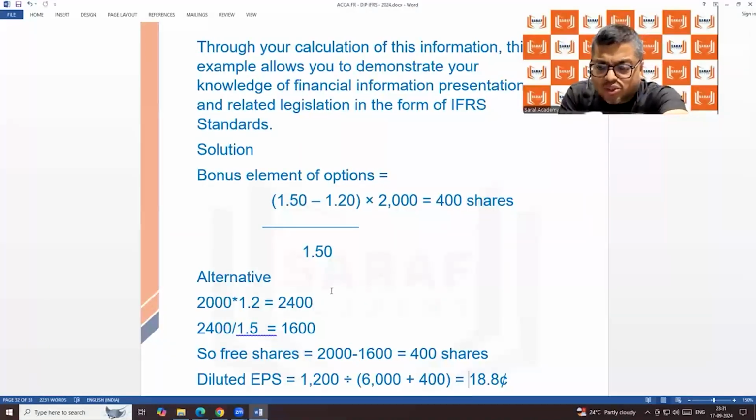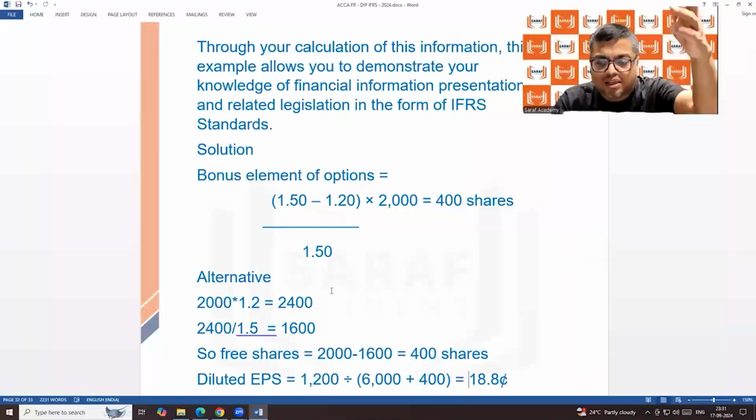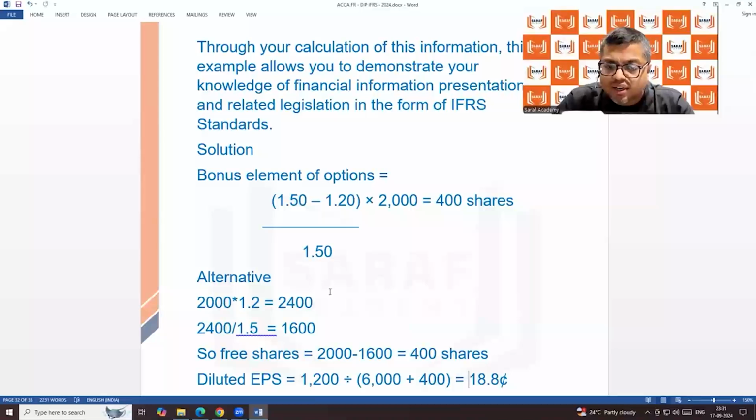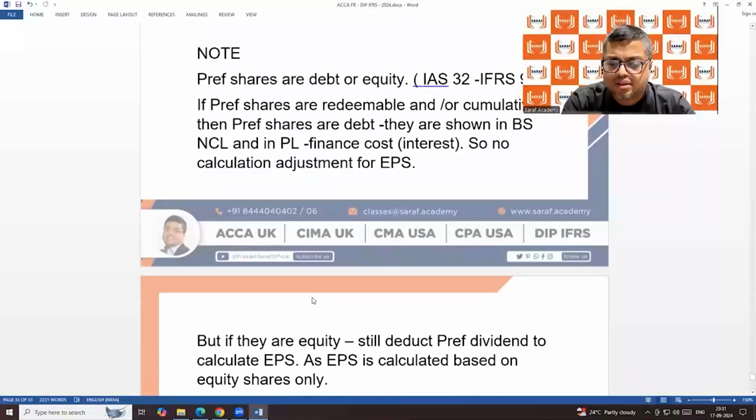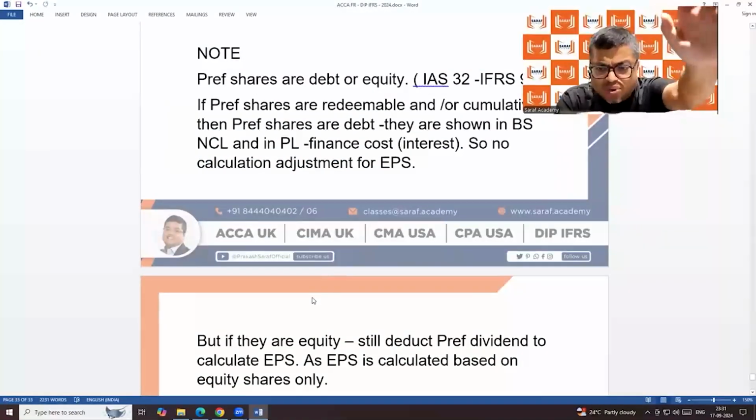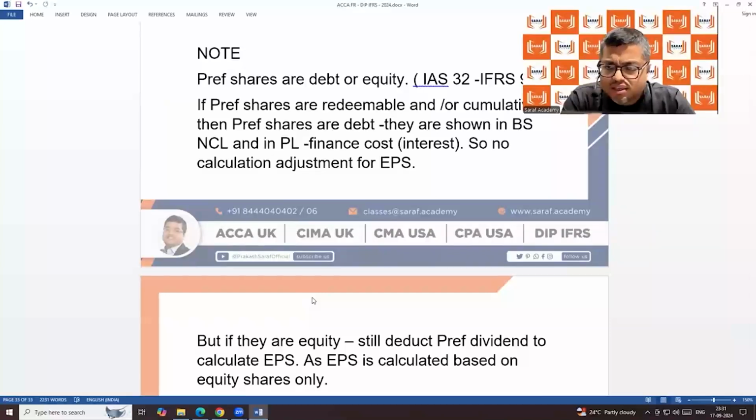In this case, ESOP and all that, no adjustment in the numerator. Only the denominator, free shares. In case of convertible debenture, the numerator, the interest part, and the denominator, the shares. So the adjustment in convertible debenture is both, but in case of free shares, ESOP and all that, only the denominator, the number of shares. The last story is not diluted, the last story is normal.